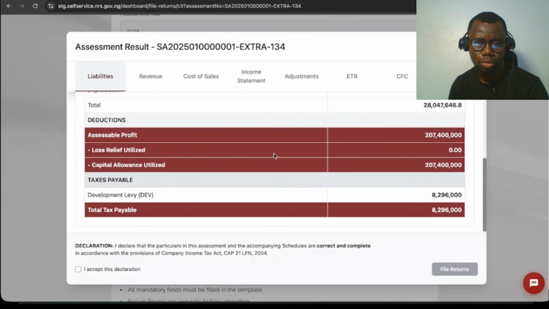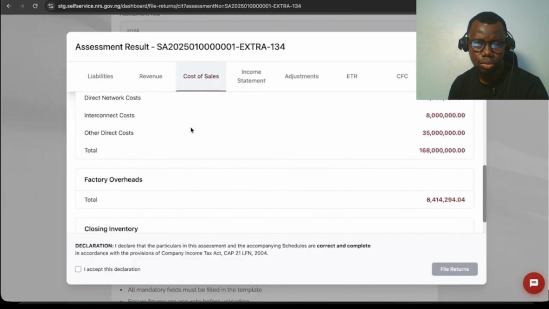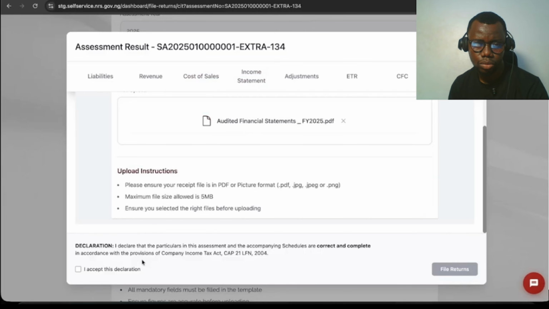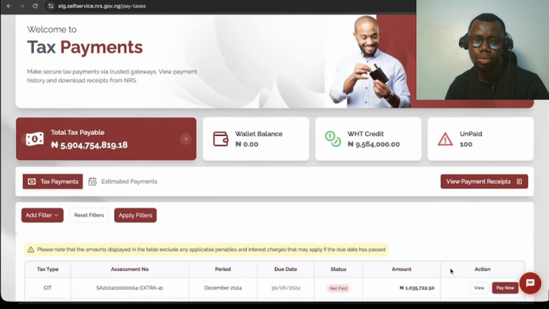Before final submission, confirm that all sections have been completed, supporting documents uploaded, and the declaration checkbox selected. Once satisfied, submit your return. After submission, download and save your filing acknowledgement, submitted return, and uploaded documents. Your company income tax filing is now complete on Rev360.